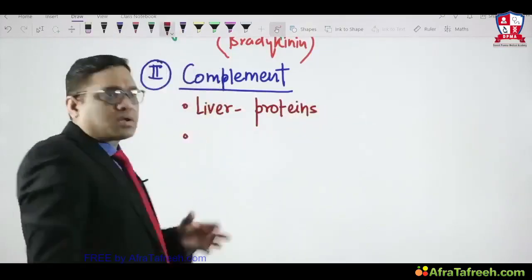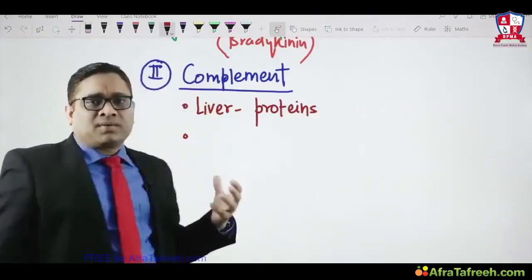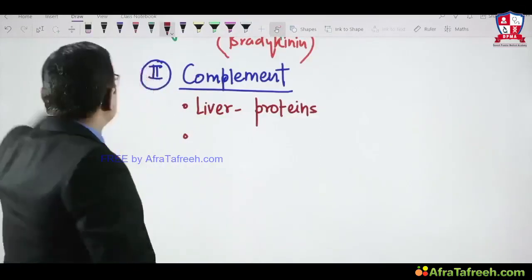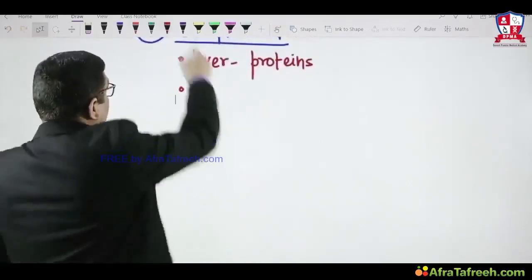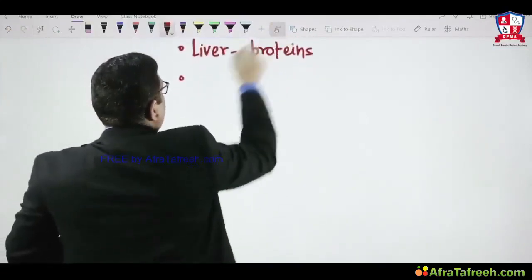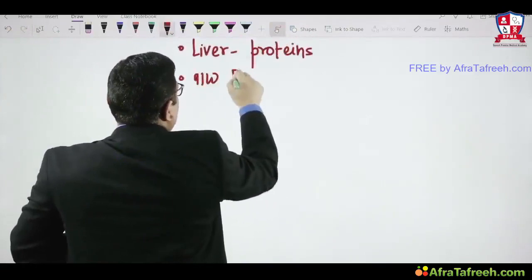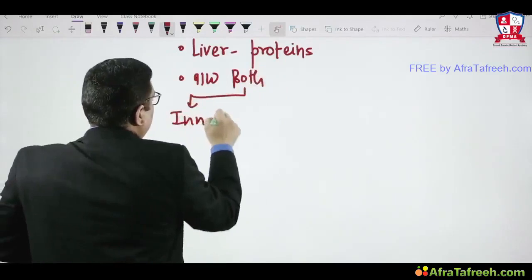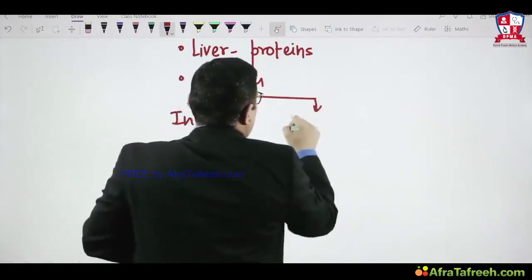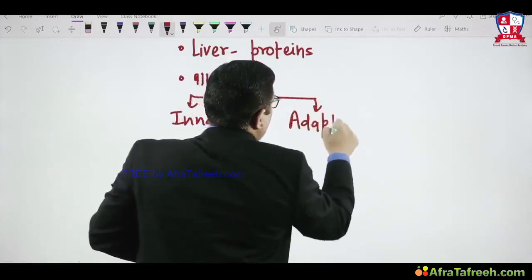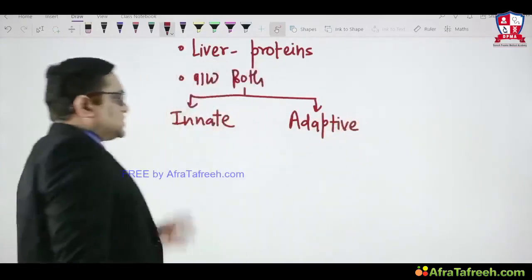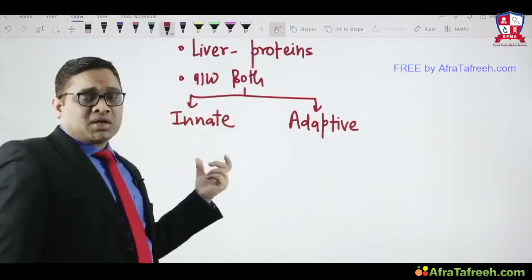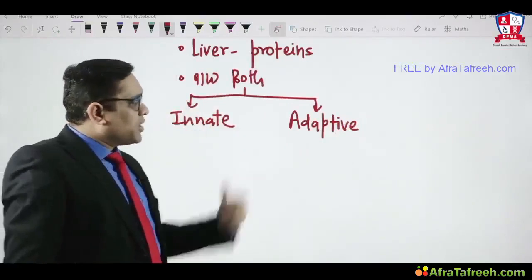Now the second important question comes to our mind. These liver proteins are associated with adaptive immunity or innate immunity? That is also one important thing which we must understand. Complements are associated with both innate and adaptive immunity, right? So this is the line of Javed's immunology. There should be no confusion about this point. Javed's immunology says innate and adaptive immunity both, right?